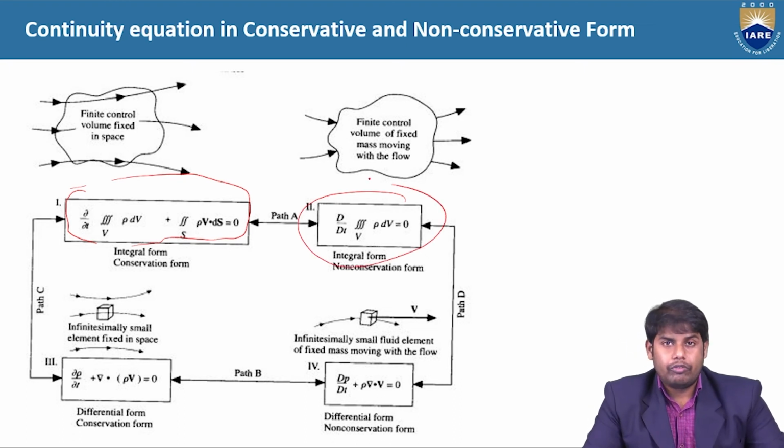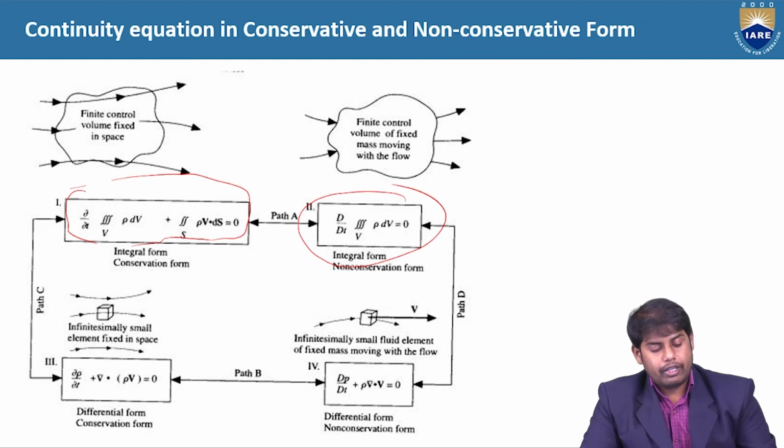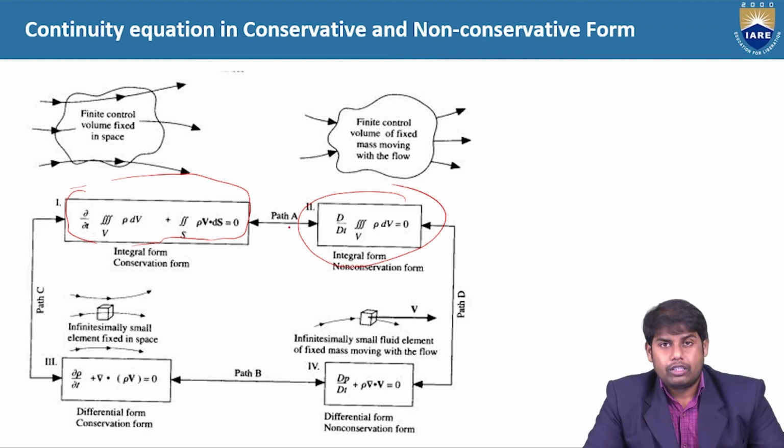If it is not moving, it is the conservative form; if it is moving, it is the non-conservative form. But the governing equations should not change the physics of the flow problem. That should be valid. It should not deviate or give false information regarding the physics of the fluid. So whether it is a fixed control volume or a control volume moving with the fluid in space, these two should be identical.